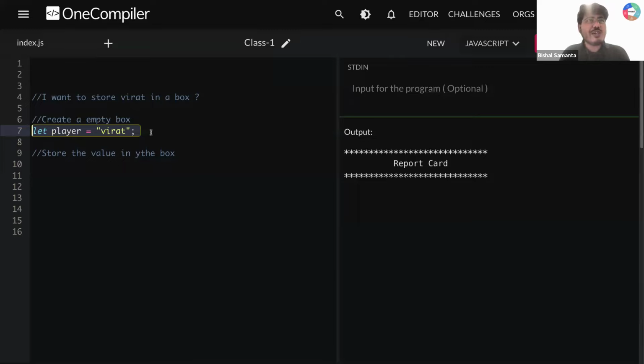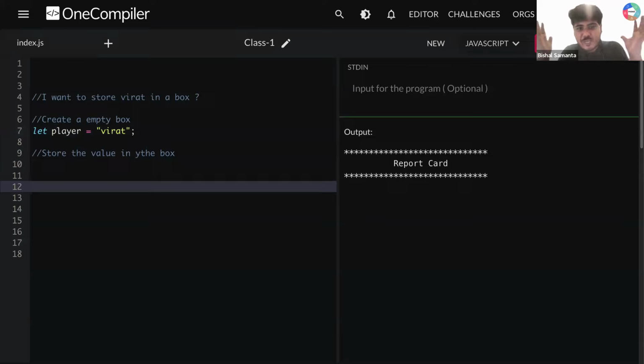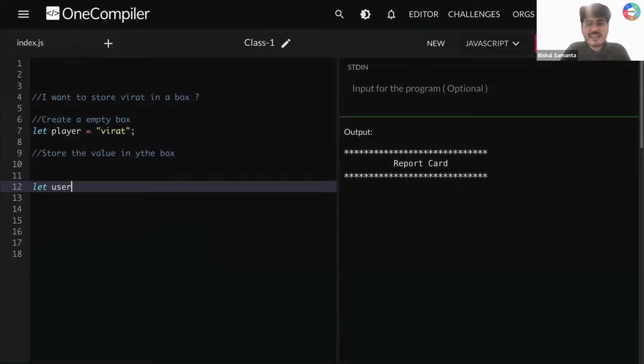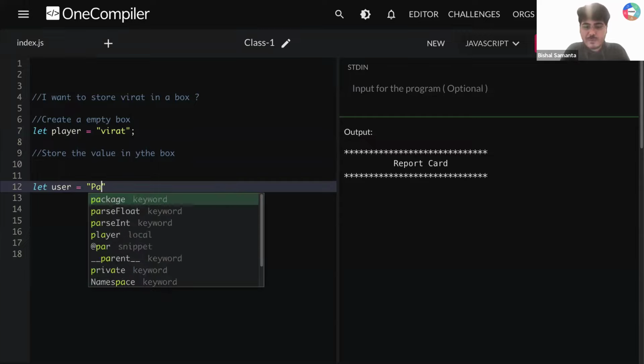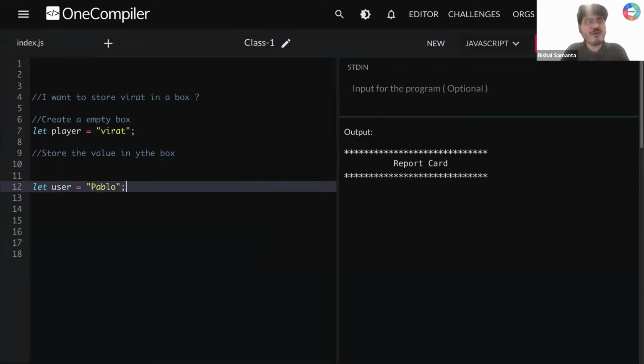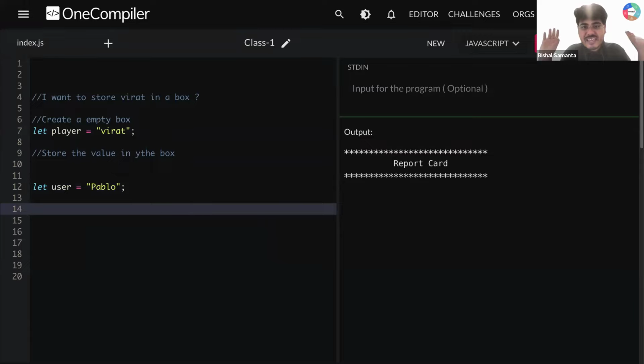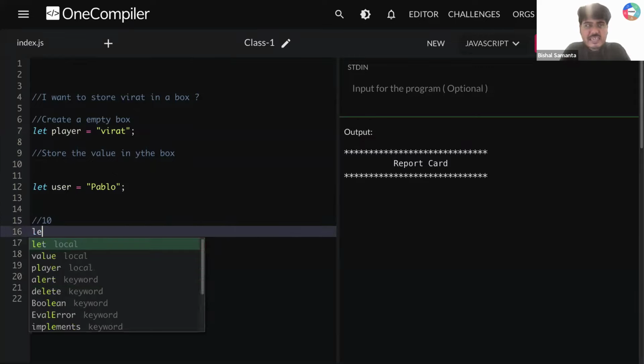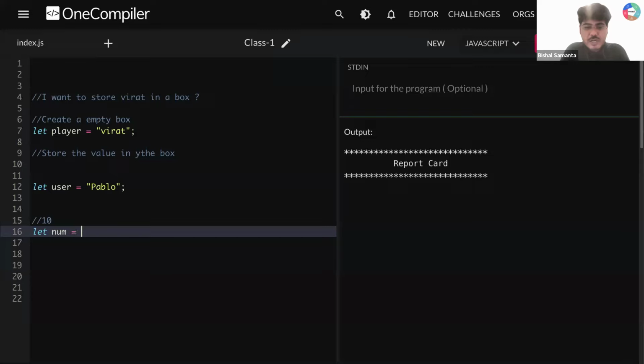Yes. So let's say you want to store your username. Let's say you are creating an application where you want to store the user. What will you be doing? You'll be typing let user, and let's say your username is Pablo. Okay, so I'm storing Pablo here. Now let's say I want to store a number called 10 in a variable. So can I create let num is equal to 10? I need all of your response.